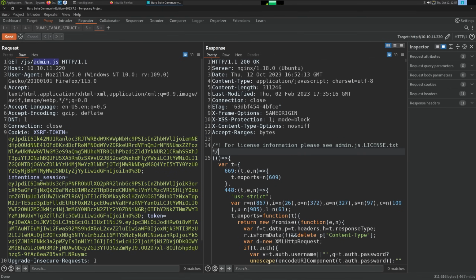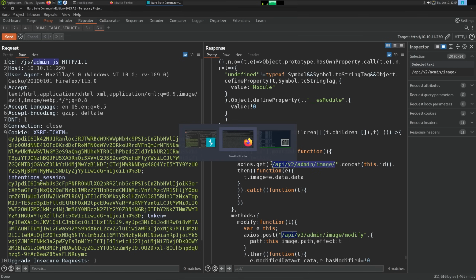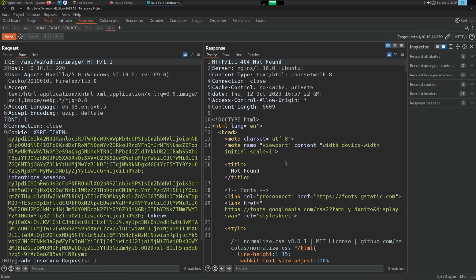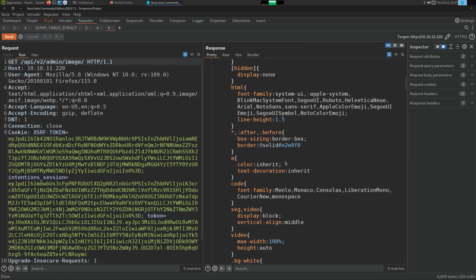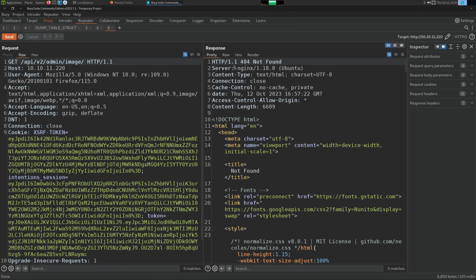So it really helps if we just search for keywords we want, like /API. If I search for /API, we can see the Axios get, so this is getting API v2 admin image. So we could try making a request to that. If I go back to Burp Suite and make a request to this, I'm guessing this is some authorization error. Oh, 404 not found. Was that a post?